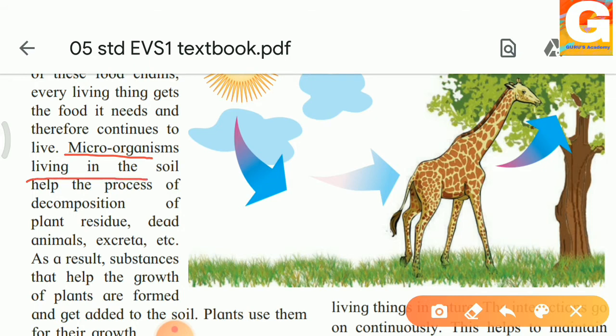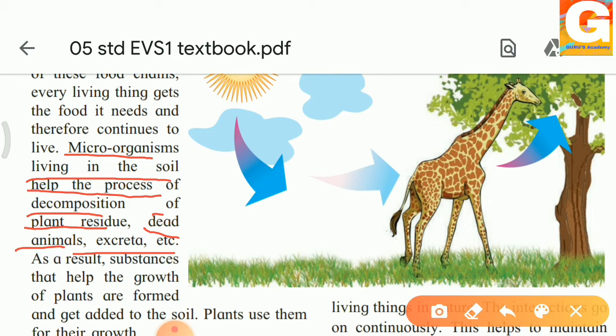Microorganisms living in the soil help the process of decomposition of plant residue, dead animals, excreta, etc. Now microorganisms, you all know what microorganisms are: organisms which are very, very small. When they are living in the soil, they help the process of decomposition. Do you all know what decomposition is? Decomposition is the breakdown into simpler parts by the action of living things.